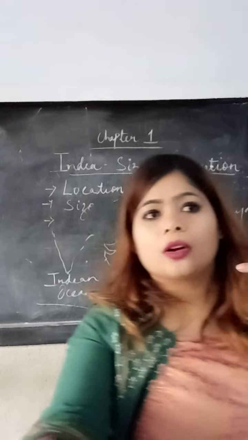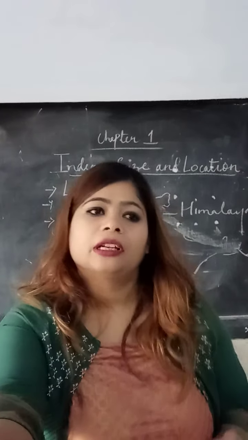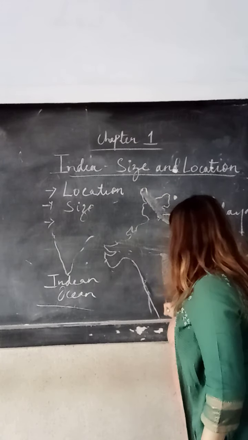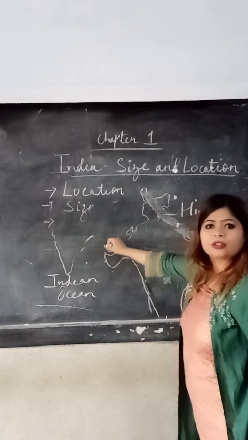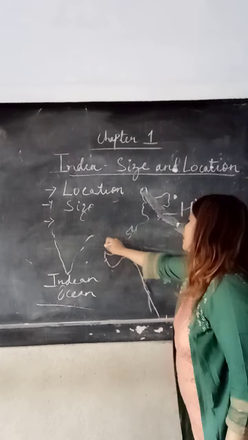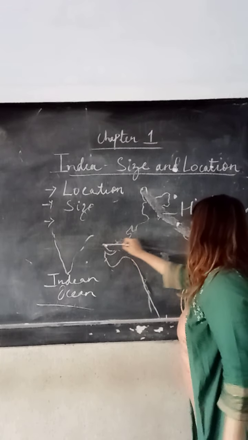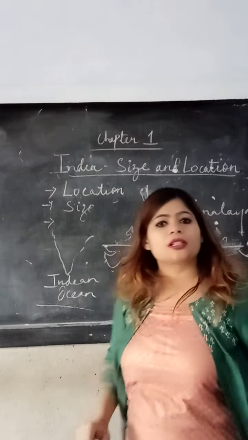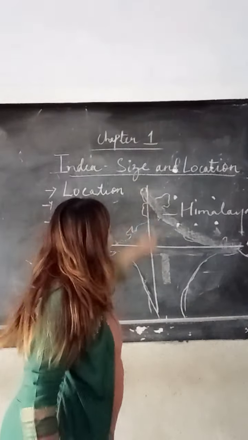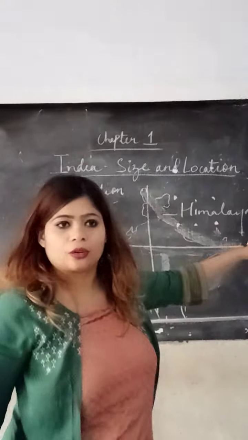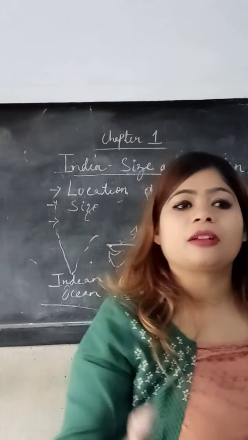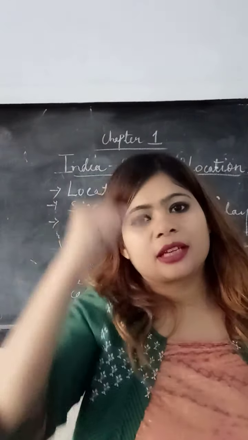Now we will see the longitudinal and latitudinal extent. What is the total stretch, longitudinally and latitudinally? The latitudinal and longitudinal extent of the Indian mainland is about 30 degrees.